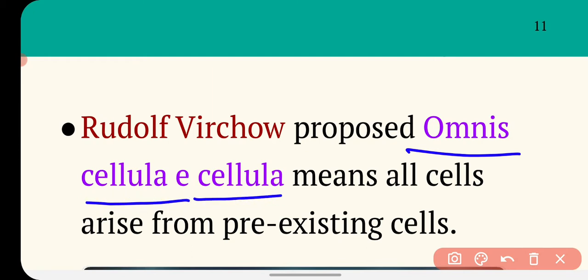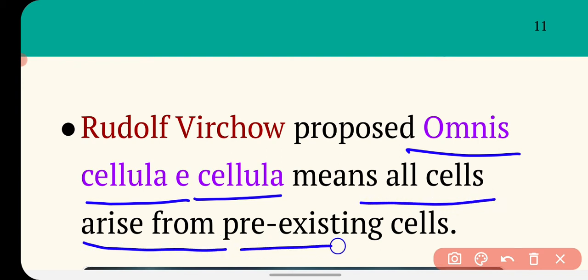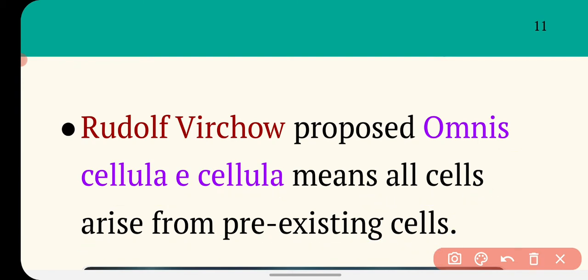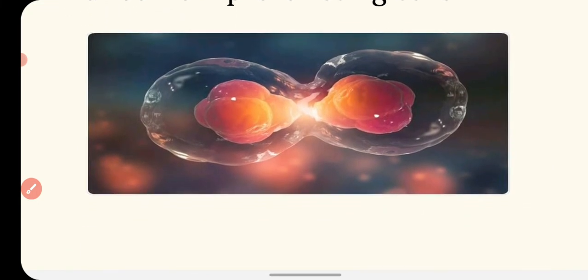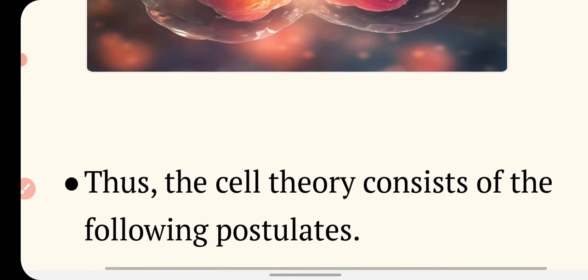What is the meaning of this sentence? It means that all cells arise from pre-existing cells. So he said that a new cell comes from a pre-existing cell.